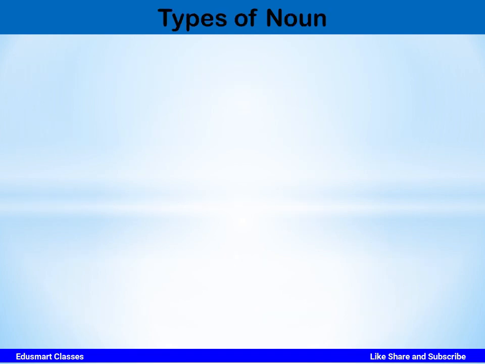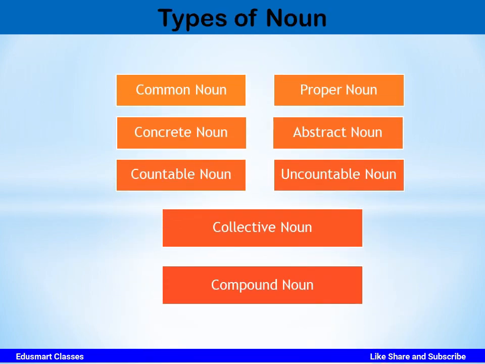In this video, we are going to learn types of noun. Nouns are classified into common noun, proper noun, concrete noun, abstract noun, countable noun, uncountable noun, collective noun, and compound noun. Let us understand each one in detail.